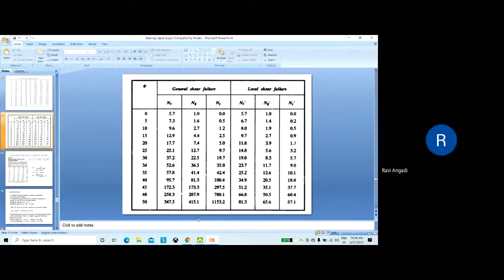Tell me. Nc is 37.2, 22.5, 19.7. You have to refer to the table. Okay, is it over?